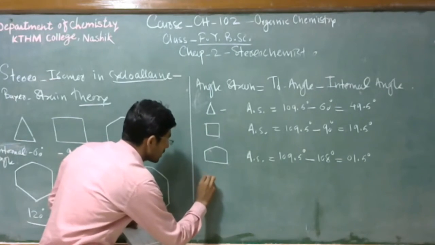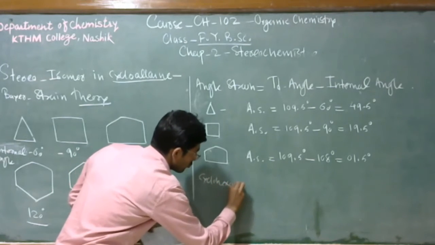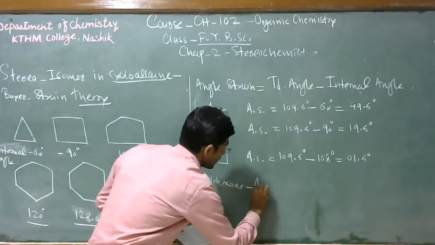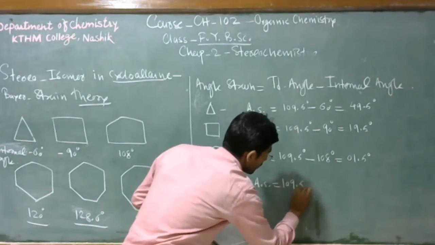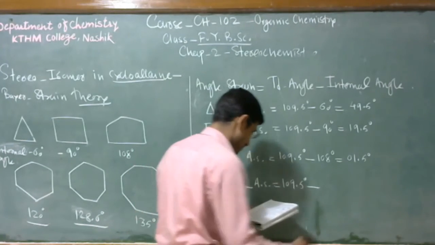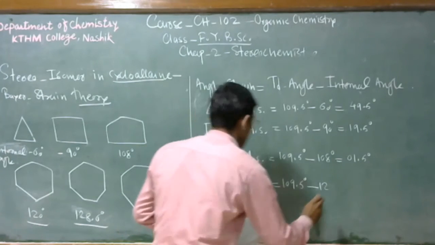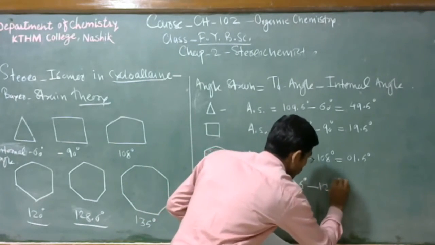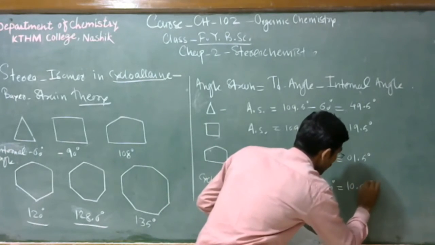Then cyclohexane: angle strain is equal to 109.5 degrees minus 120. So that comes out to be 10.5 degrees.